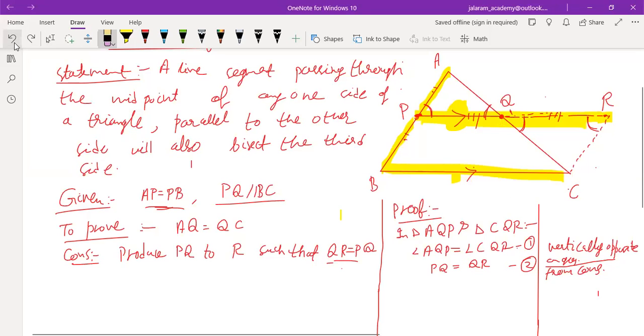For construction, there must be a change.